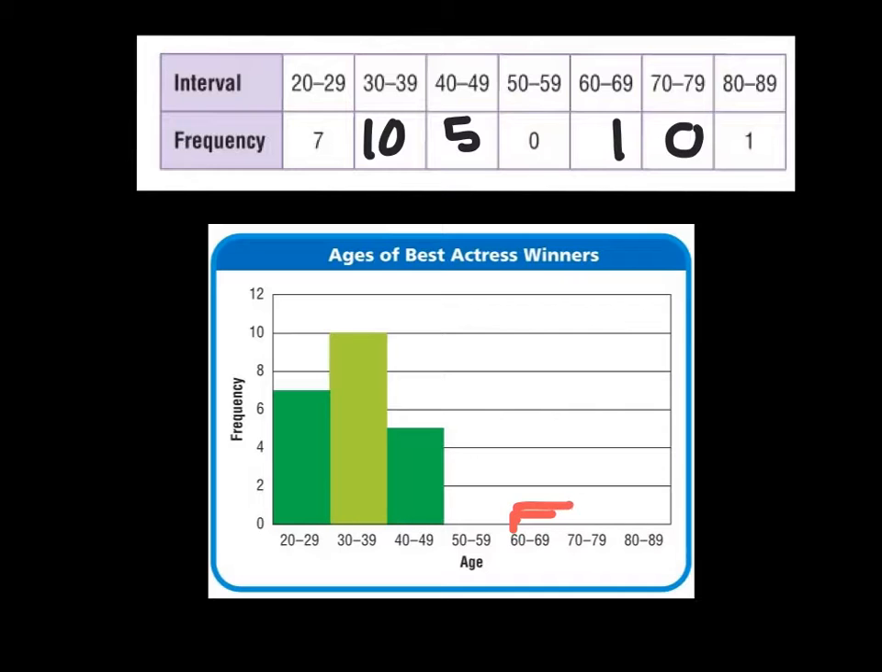Let's see if I can do this well. 70 to 79 is 0, and 80 to 89 is 1. Man, they did all the fun part for us. We just had to do the ones there. And that's the rest of the histogram. Okay, so using this frequency table made my histogram really easy to make.